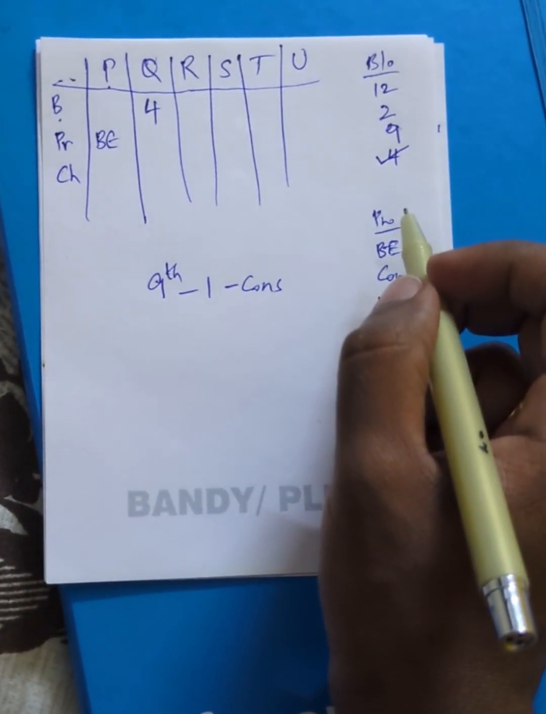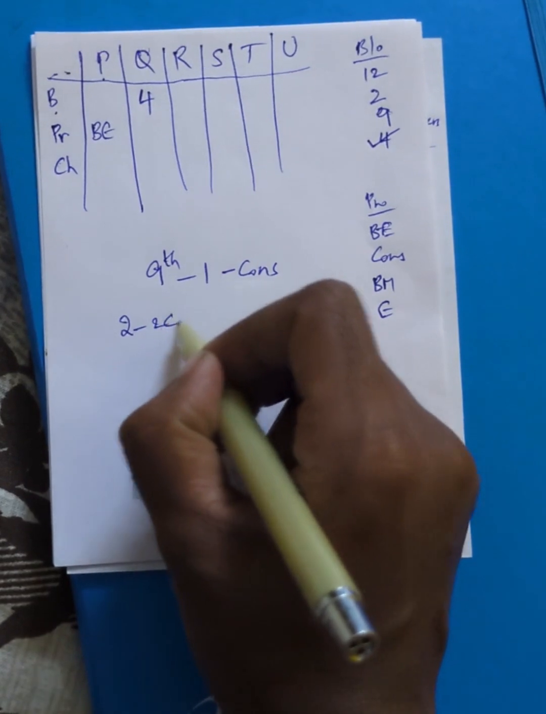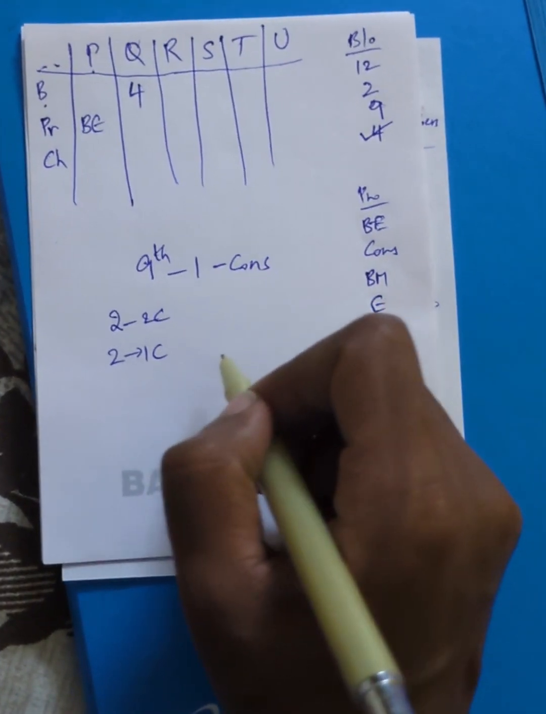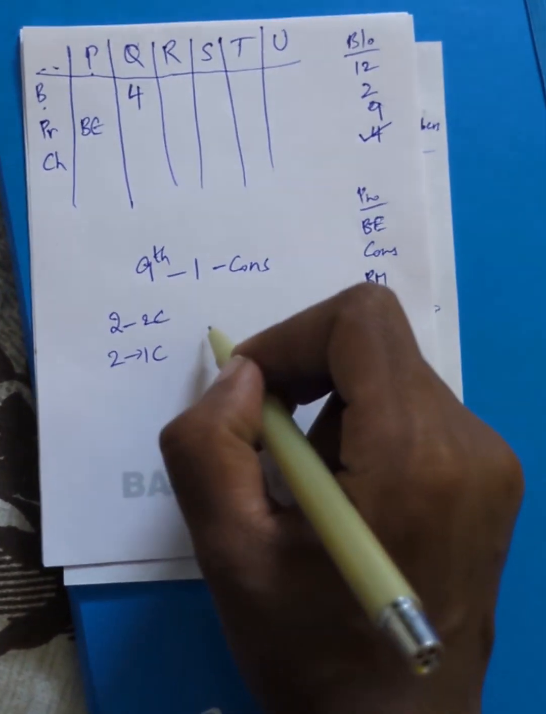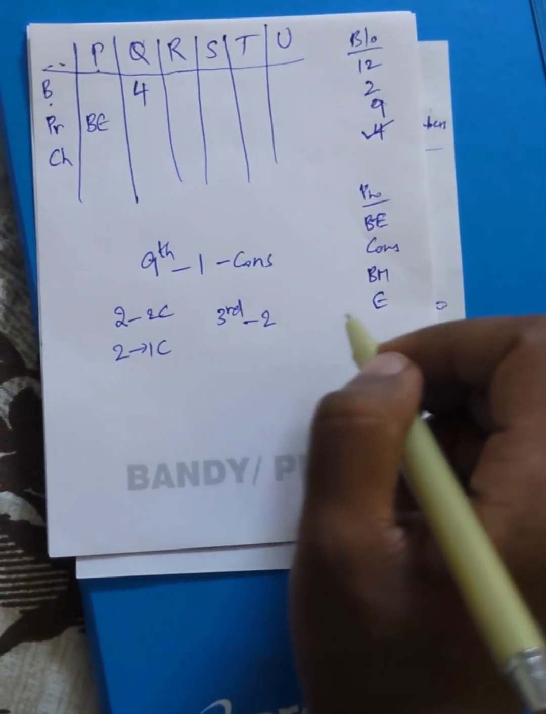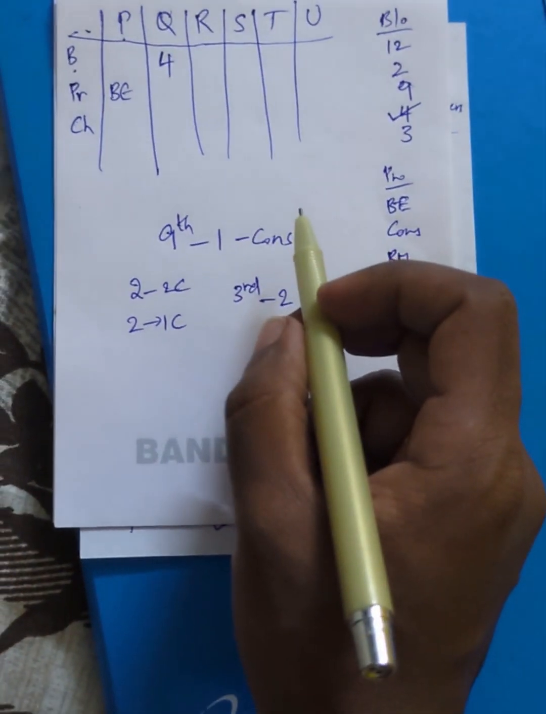Now he told two of these people have two children, two have one child. And he told the person who is living in third block has two children. Okay, so the new number is 3.